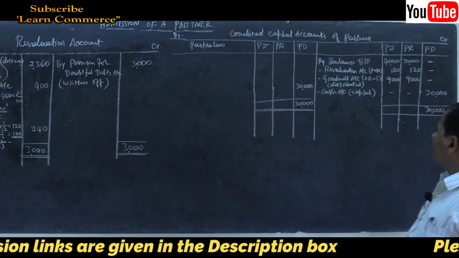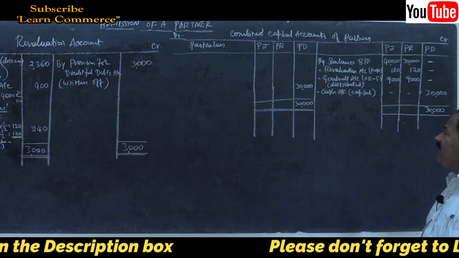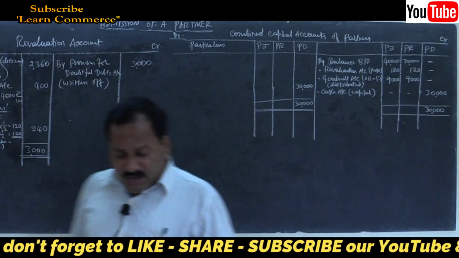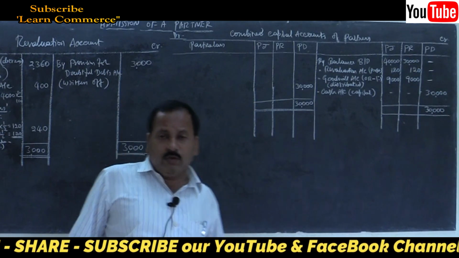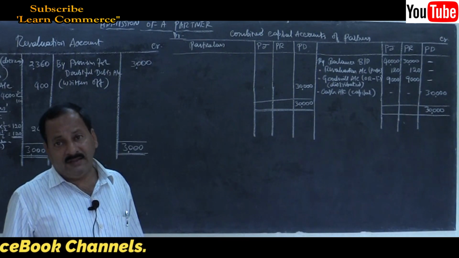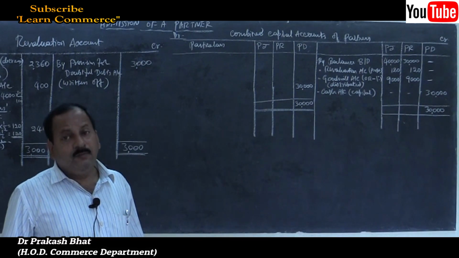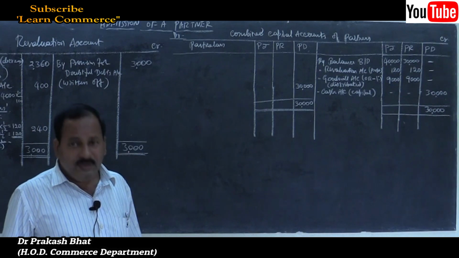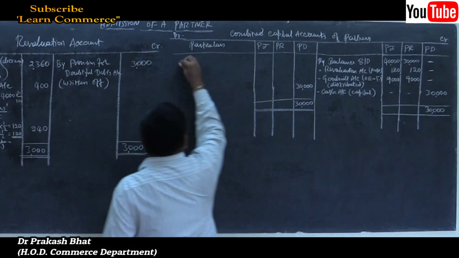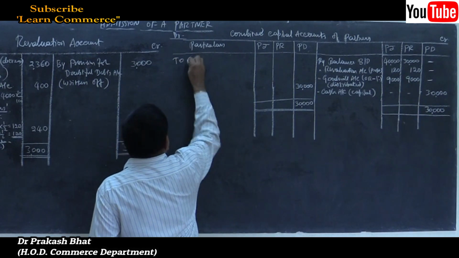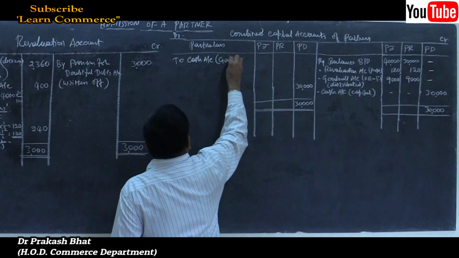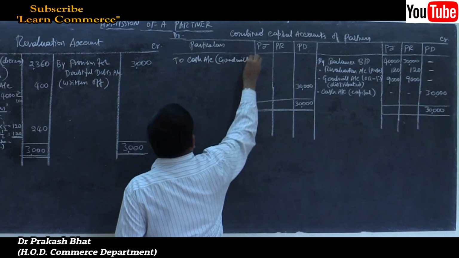But before that, goodwill is withdrawn by the old partners. How much is withdrawn? Half of the goodwill is withdrawn by the old partners. That entry should be made. Entry will be old partners capital account debited to cash account, goodwill withdrawn. So let us do that entry to cash account, goodwill withdrawn.